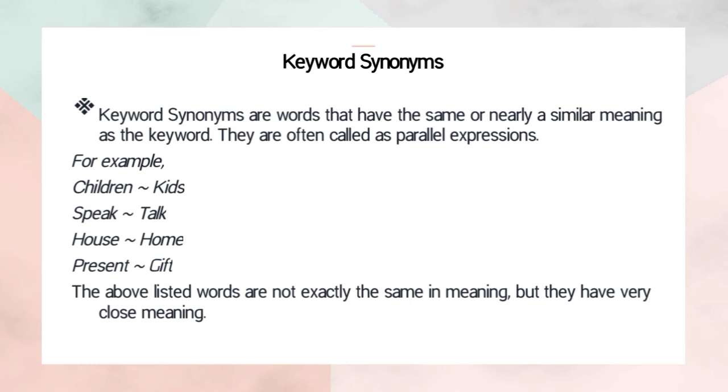Sometimes in the question, we state some keywords, but we don't find this keyword exactly in the text. Then we have to find the similar meaning of the keyword so that we can find this word in the text. And after that, we can answer the question with the correct answer.